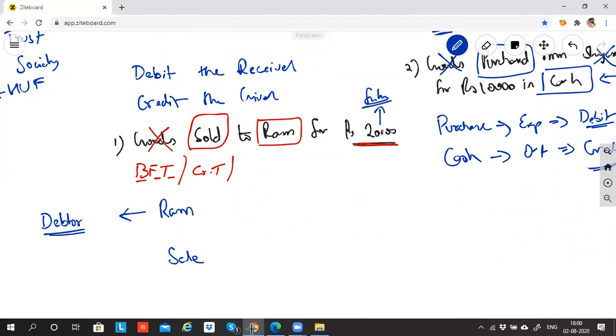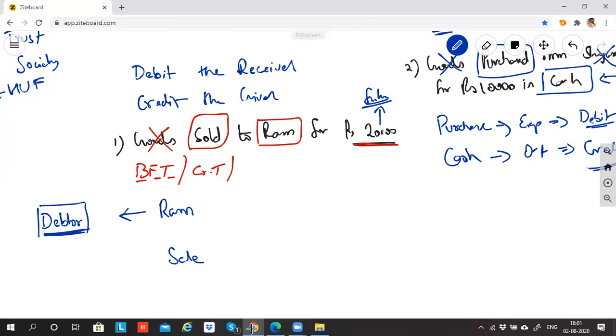So can I say this is an asset? What is the name of this asset? The name of this asset is debtor. How do you classify Ram in accounts? We call it a debtor. Now please tell me the rule that you look up to for debtor. Is it nominal account? No, sir, because it's a balance sheet item.